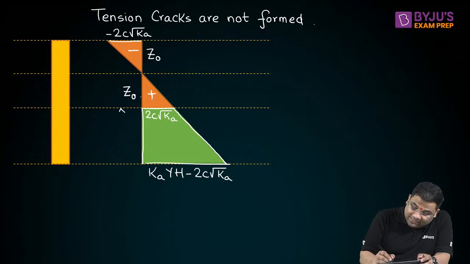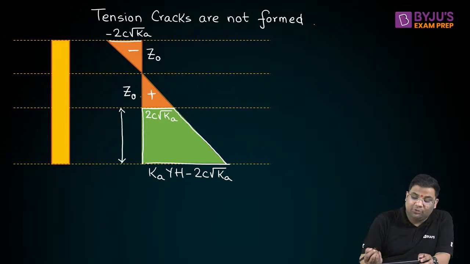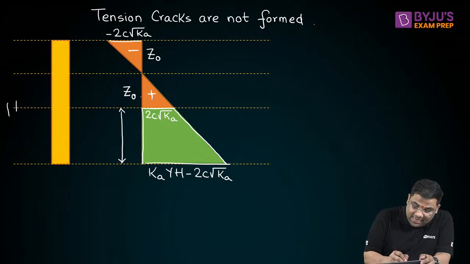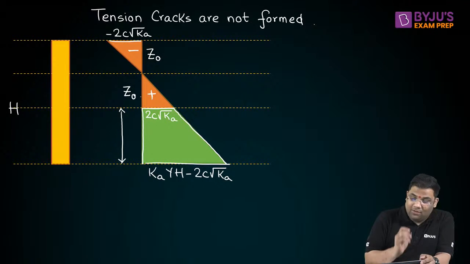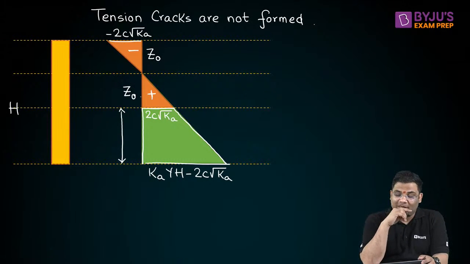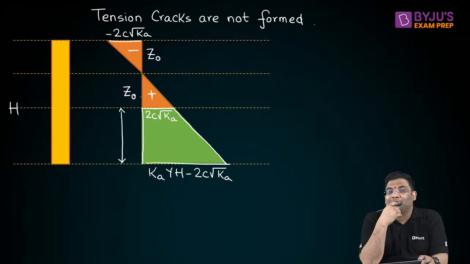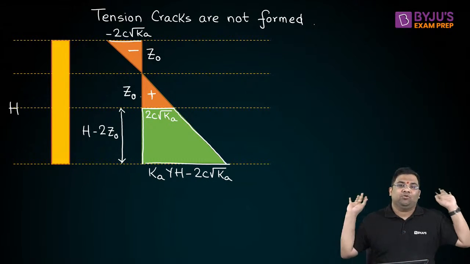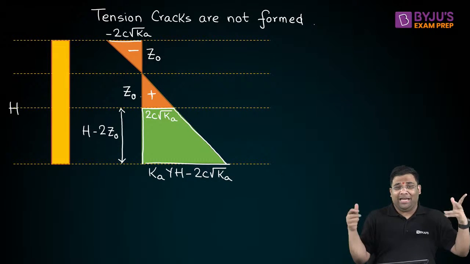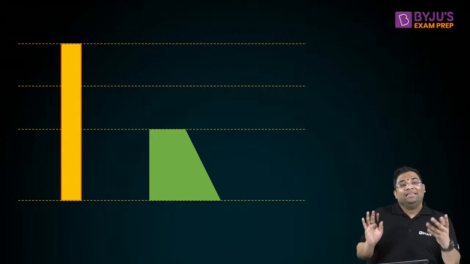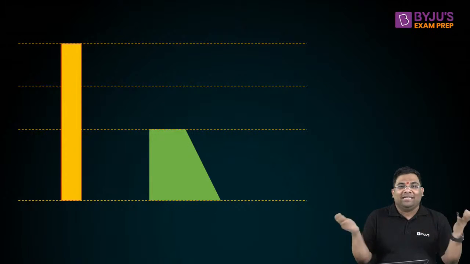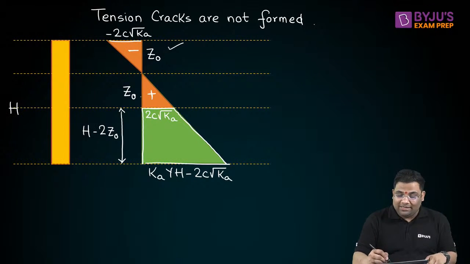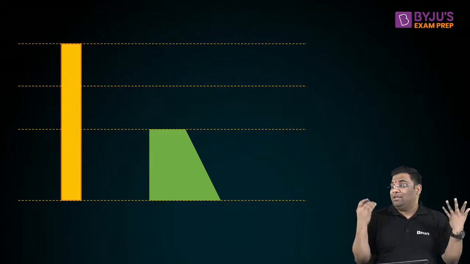Now tell me what will be this height. What will be the height of this trapezoidal distribution left? If suppose the total one is h, what is this height left? That will be simply h minus 2z naught. Very simple. That will be simply h minus 2z naught. Game over. So I can say now, this is it. What is remaining? The other one gets cancelled. You see, this top one will cancel this bottom one, so I will be left with only this one.